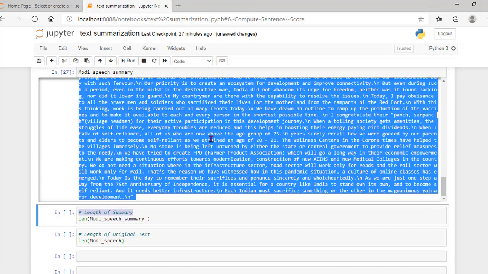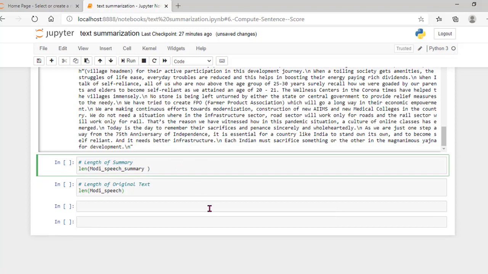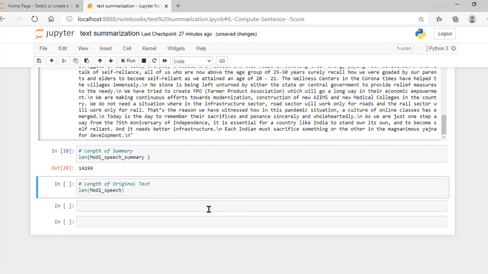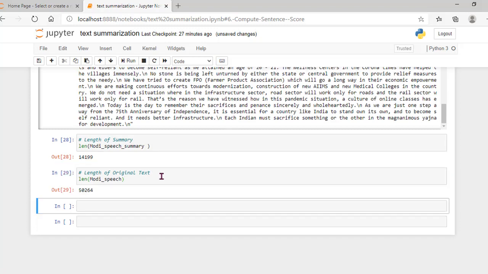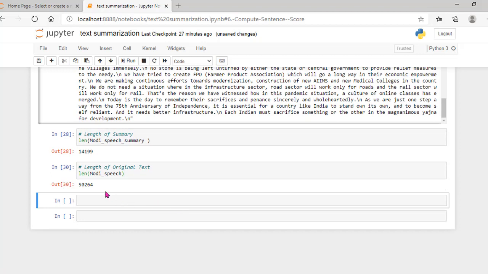I wanted to show you the length of this summary first. So this is the length of the summary. How many words did we get? 14,199. So let me check the original text document length. 50,264 words are present in the original document.